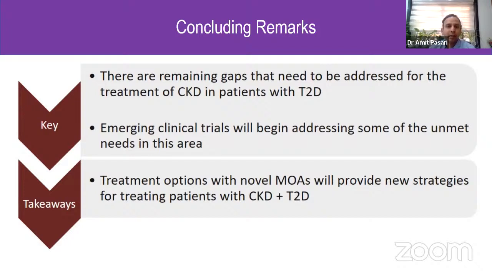When we pick up chronic kidney disease at an early stage and initiate remedial therapy early, we can reduce the progression of chronic kidney disease, give our patients with chronic kidney disease and type 2 diabetes a better life, and reduce their morbidity and mortality. There are upcoming new agents, and probably the coming decade will be the most exciting for better management of patients with type 2 diabetes and chronic kidney disease.